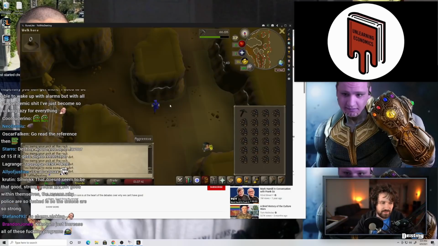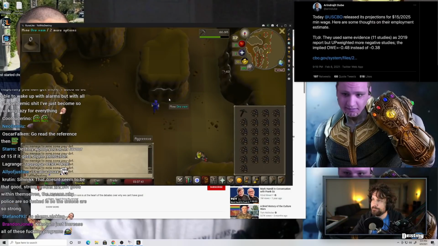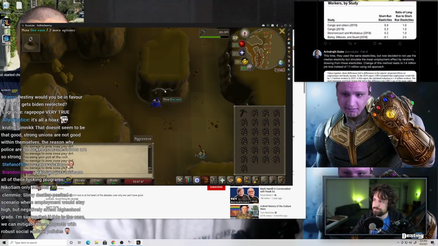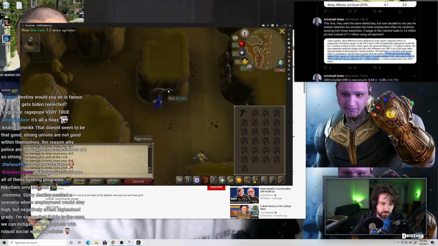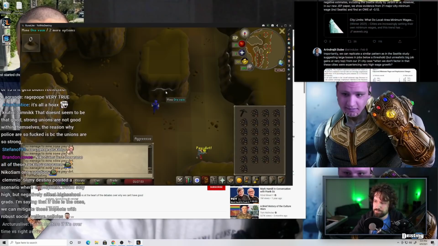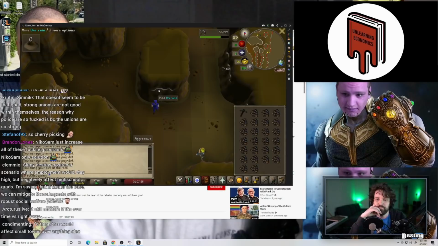Dube himself has commented to similar effect, though in more measured academic terms. He says the CBO overemphasizes the negative estimates in what we already know is a literature biased towards finding negative estimates. He points out that more recent, better quality research has found employment elasticities of the minimum wage closer to zero. As an alternative, he suggested his own 2009 review for the UK Treasury.